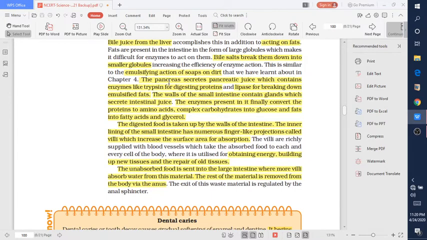So what is emulsification, students? Emulsification is a process in which, if two liquids of different thickness are there, then they are emulsified. They combine to form a smooth mixture.